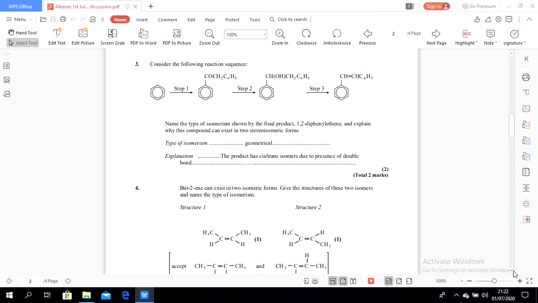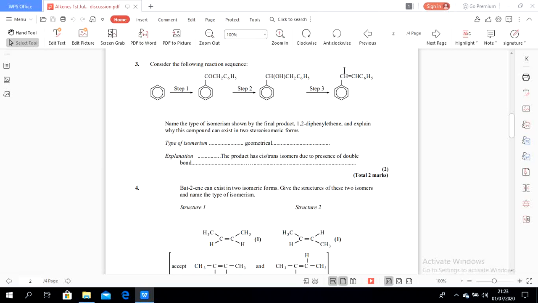Consider the following reaction sequence. This is the sequence. Benzene, and then this becomes benzene again, but with a different functional group. And this one also has a different functional group. This also has a different functional group. We have to answer the question.